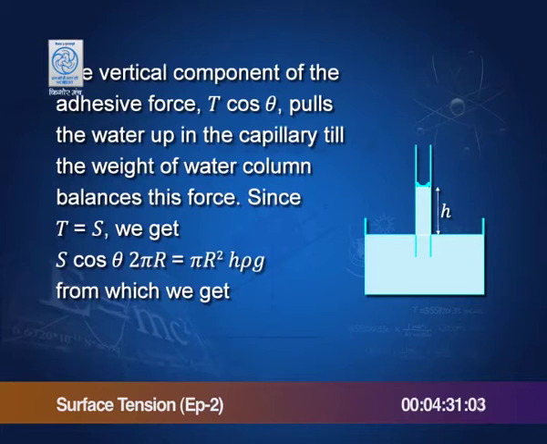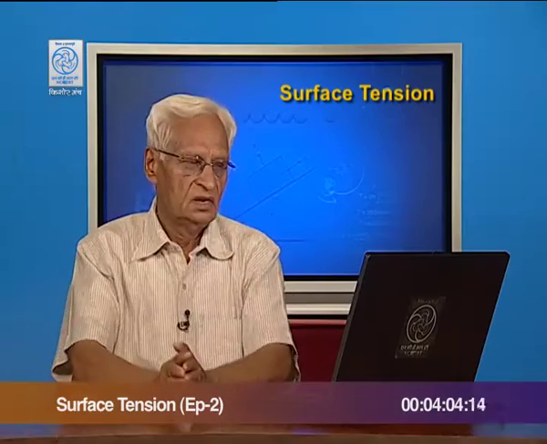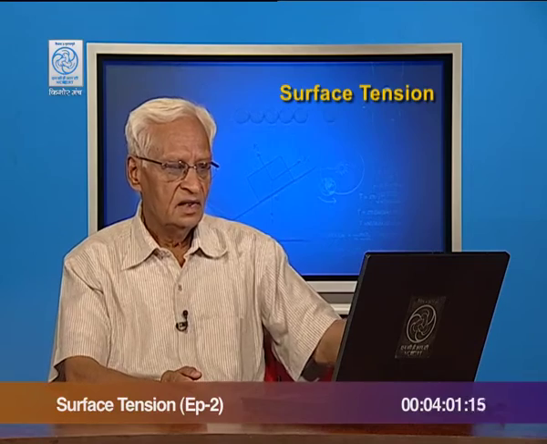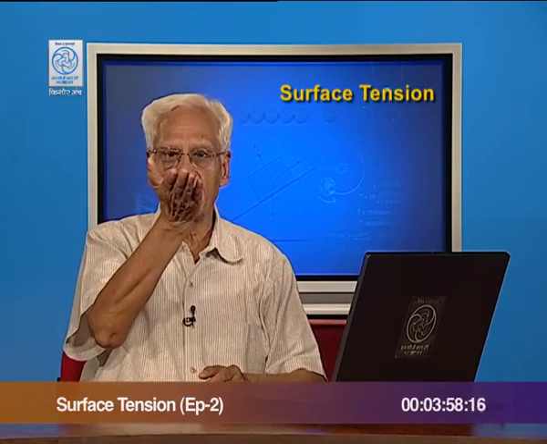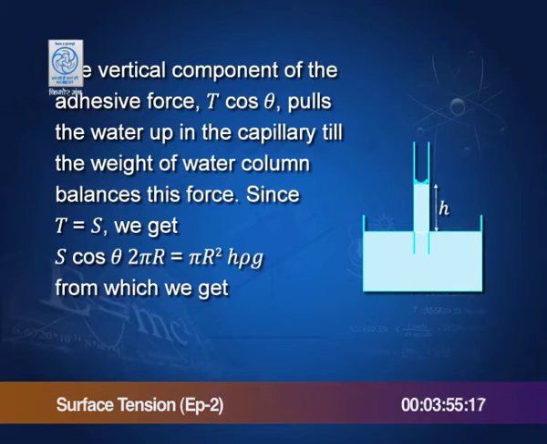This T cos theta pulls water up, and T, magnitude wise, must be equal to S. Therefore, the force pulling the water molecules up: the rim has a perimeter 2 pi r, so the force is 2 pi r S cos theta. This is the net force trying to pull the water upwards. If the water rises to a height h, then it has pressure h rho g, and the force is this into the area of cross section of the tube, which is pi r squared.